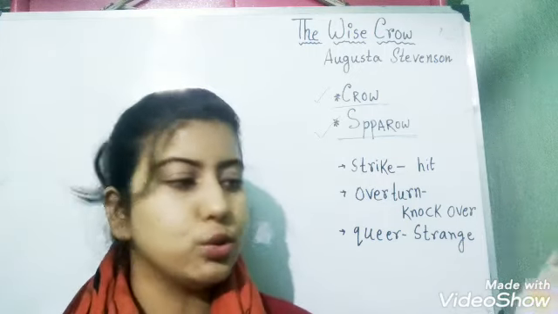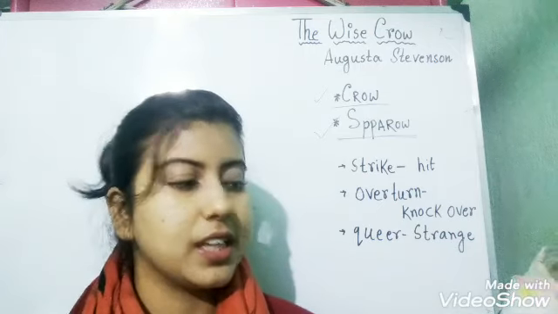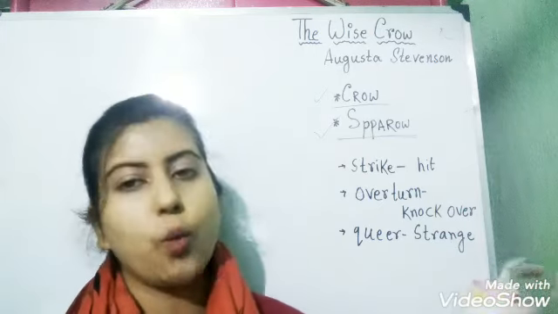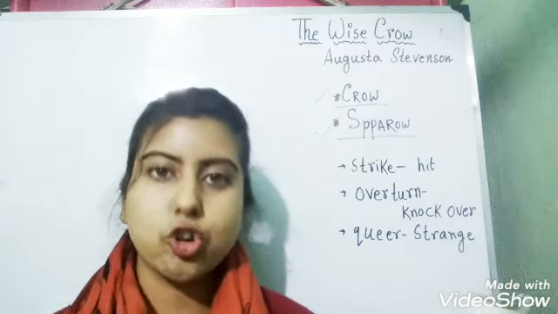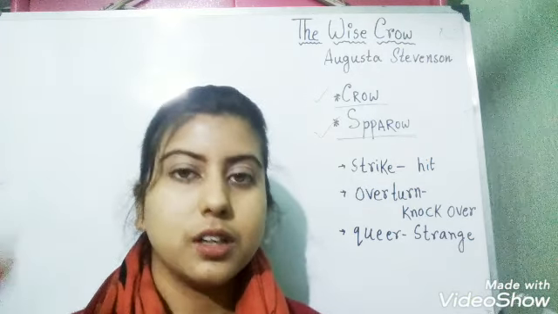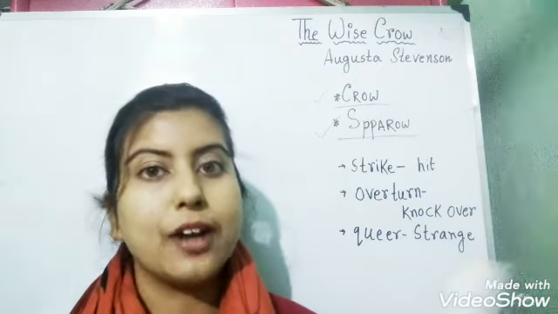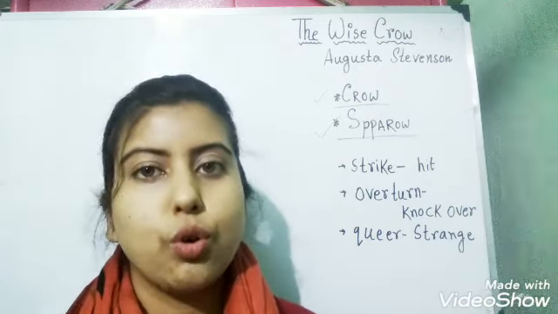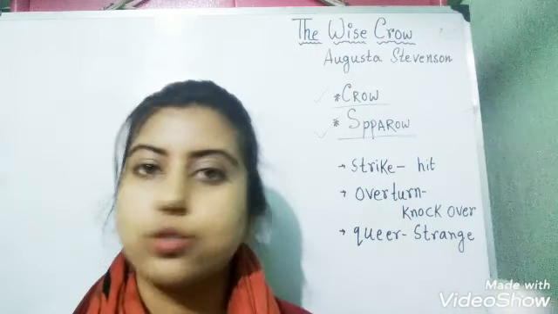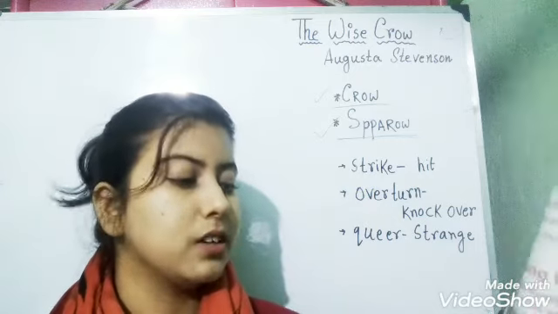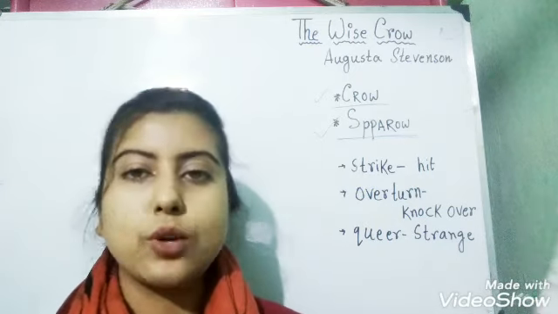"Crow, why do you drop pebbles in the pitcher?" He drops in more pebbles, the water rises. By dropping more pebbles, the water level is rising up. But the sparrow is confused why the crow is doing so. Now she says, "Please tell me why you do that.